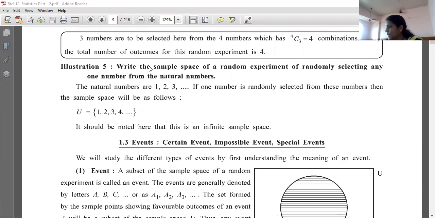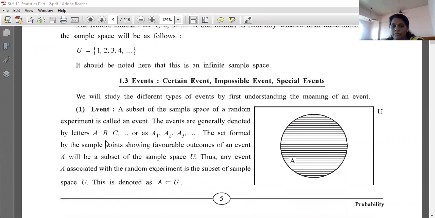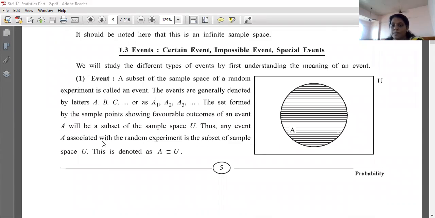Now let's see the next topic, that is certain event, impossible event and special event. Let's see the definitions of all this. See, we will study the different types of event by first understanding the meaning of an event. So first we will see what is an event.